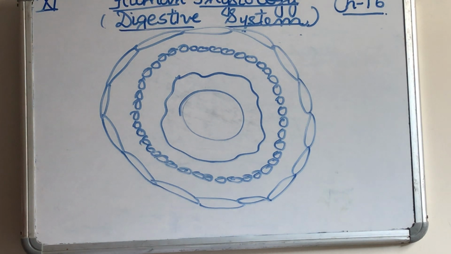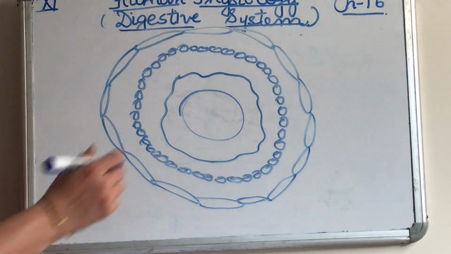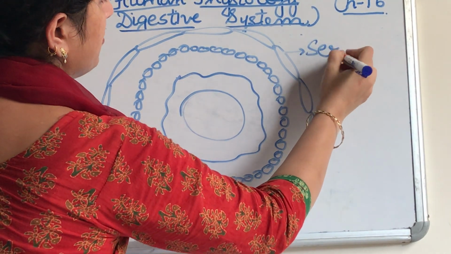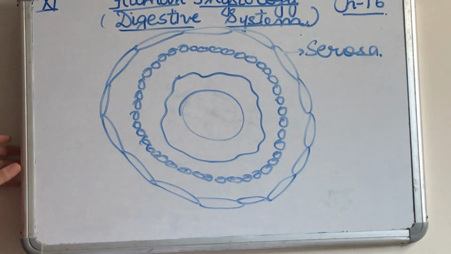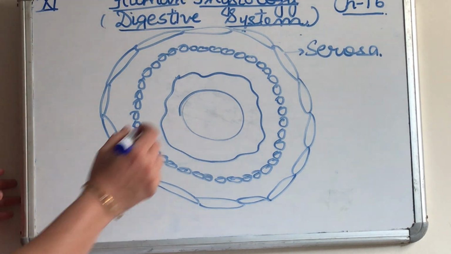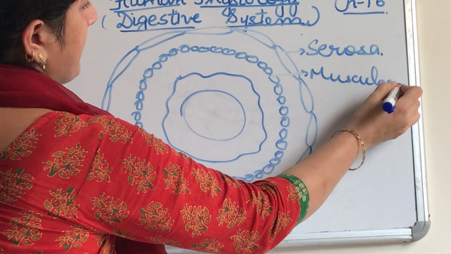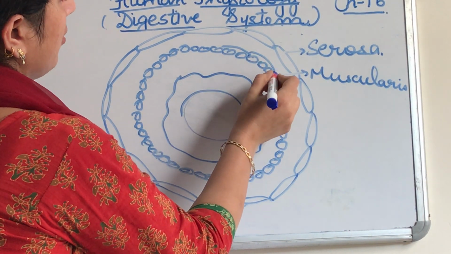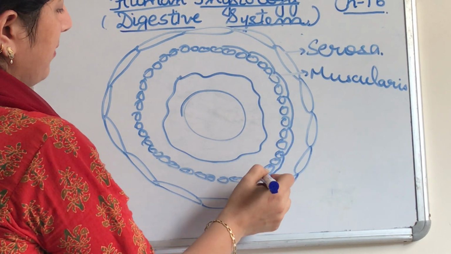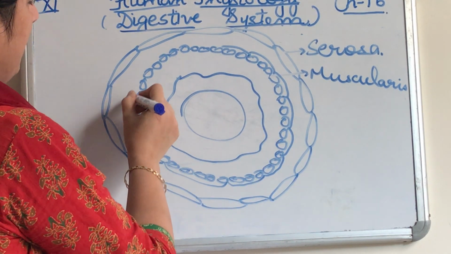Now let us discuss. First is the serosa. It is the outermost layer and it is made up of connective tissue. Then is the muscularis. It is the second layer. It is formed by smooth muscles and it has an inner circular and an outer longitudinal layer. This is the muscularis layer.